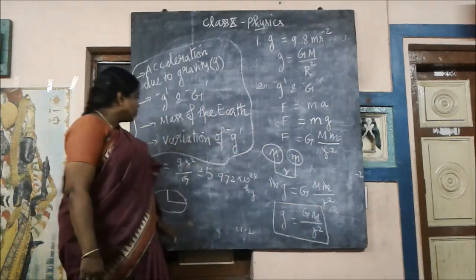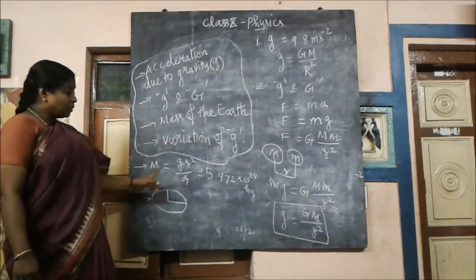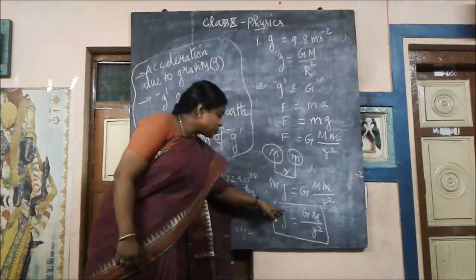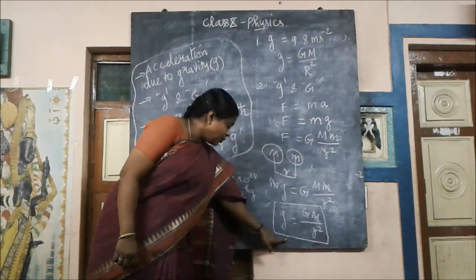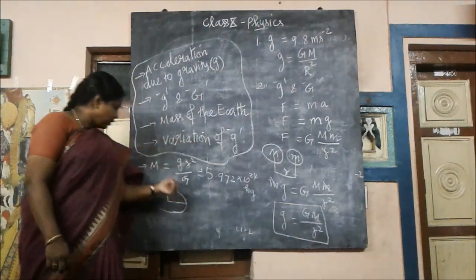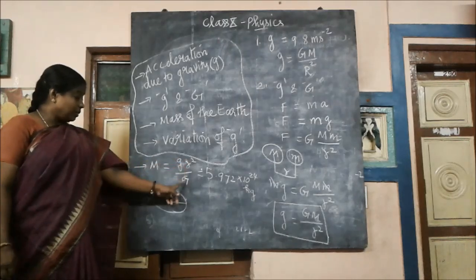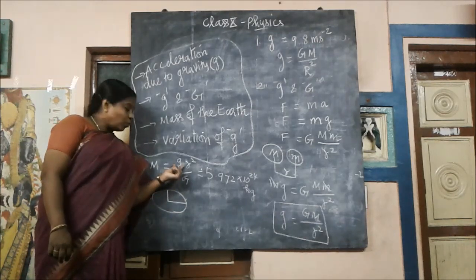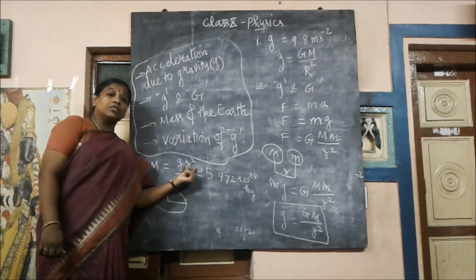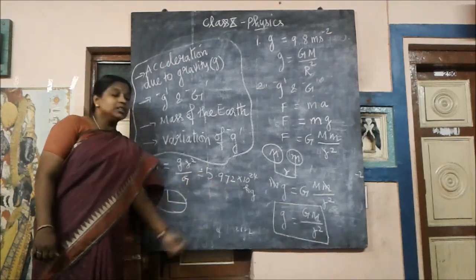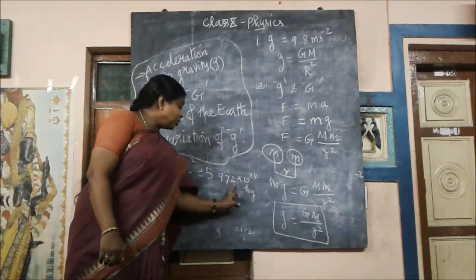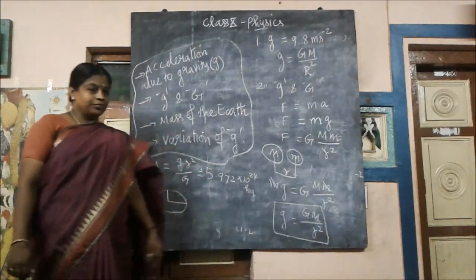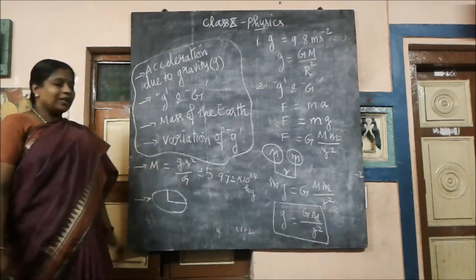Right, children? Now coming to this one, from this formula the mass of the earth is calculated. M we keep here, r square will go this side, and g, which is in the numerator, will come here. So we will get M is equal to g r square by G. Here capital G will remain constant. So this is 9.8 for earth, and the radius of the earth, if we substitute the standard values, we will get this value, 5.972 into 10 power 24 kilogram. Mass unit is kilogram, right? So the mass of the earth is also calculated.